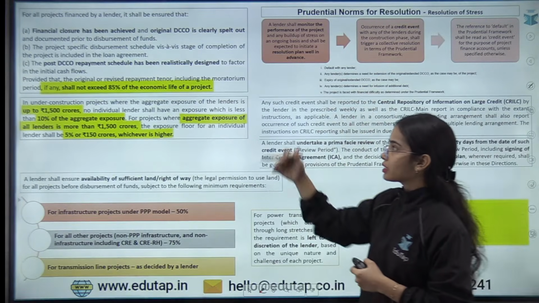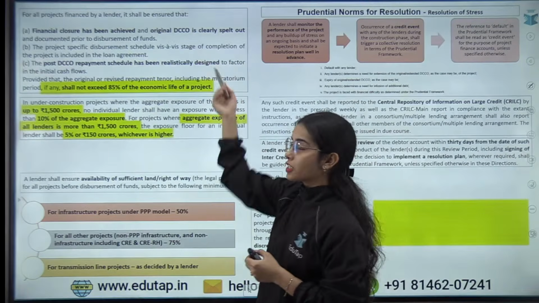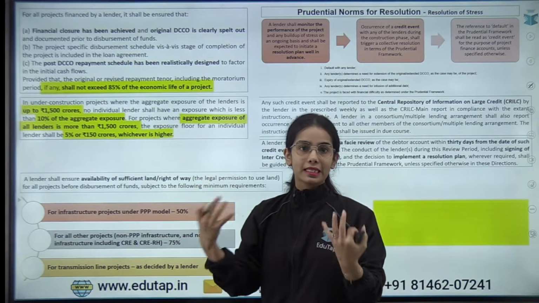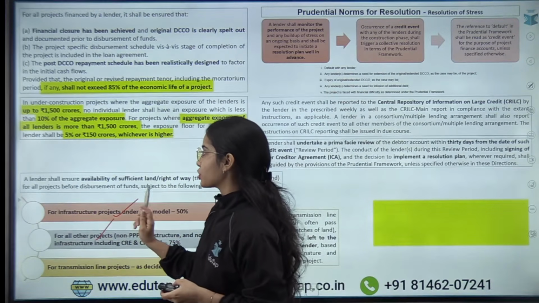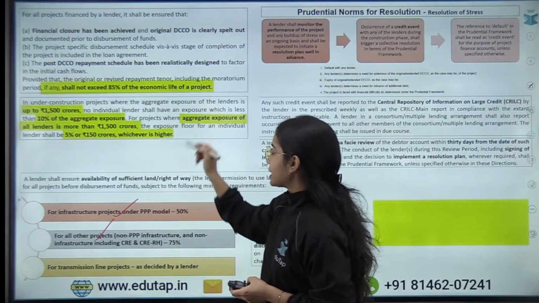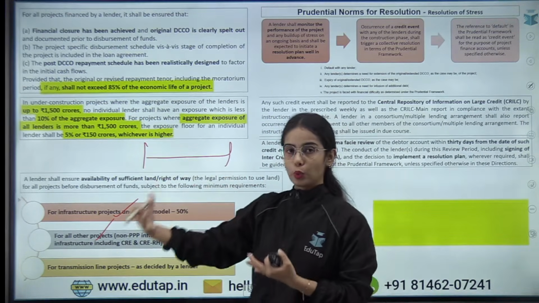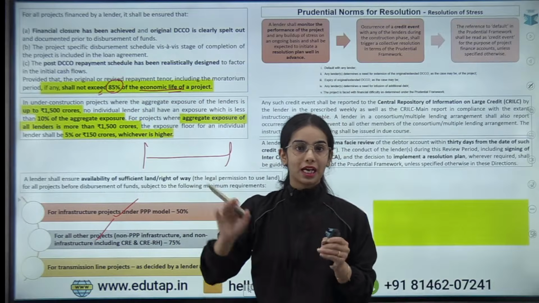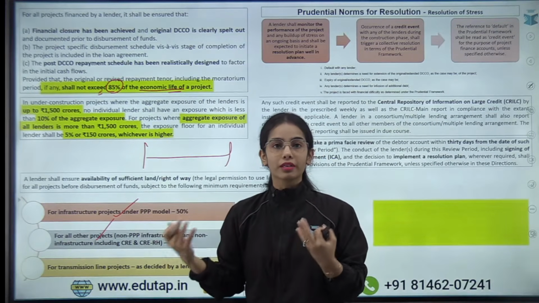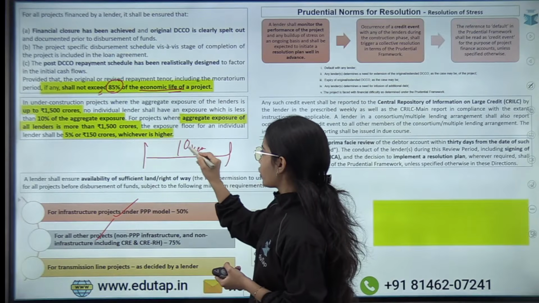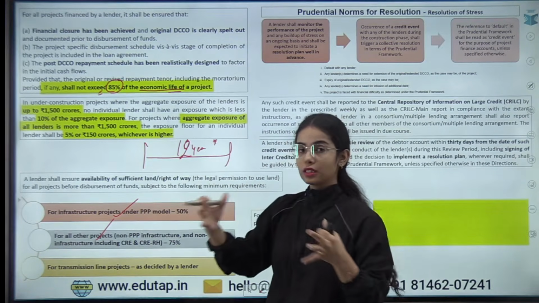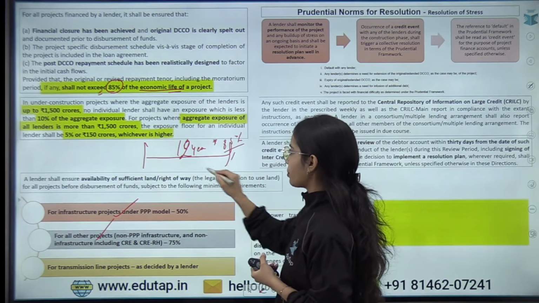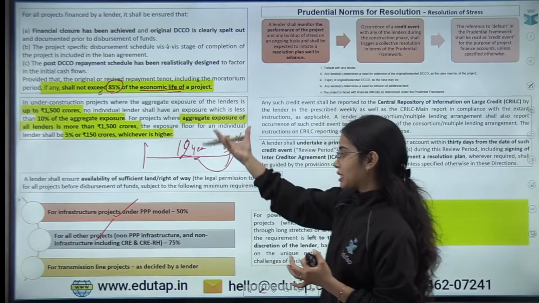So these are the norms that you can see for projects financed by a lender, and multiple lenders are usually involved for infrastructure projects, commercial real estate and such kinds of projects. And basically it is said that the tenure of repaying the loan should not exceed 85% of the economic life of the project. That means, let's say the project is expected to earn returns for 10 years or 12 years. So the return of the loan should happen within 85% of the economic life of the project. Okay, these are the basic data points.